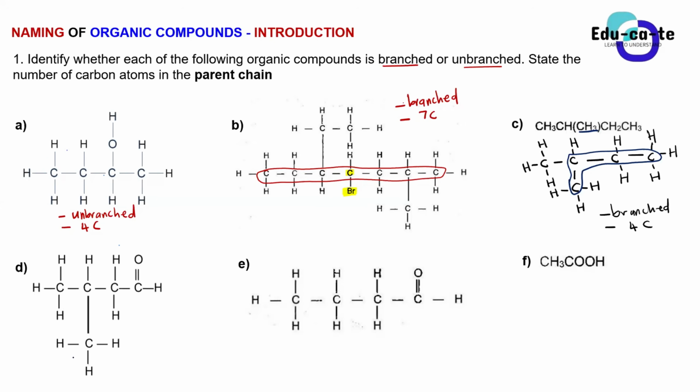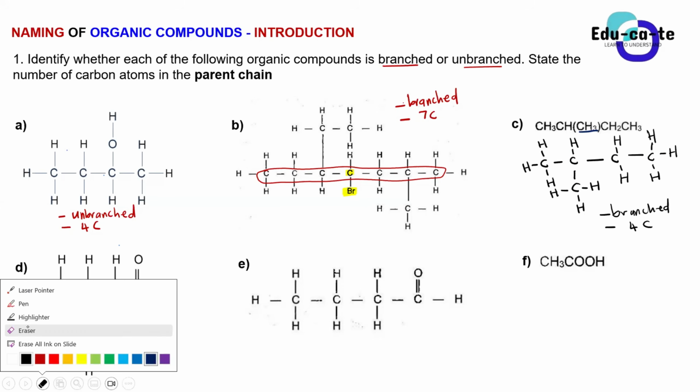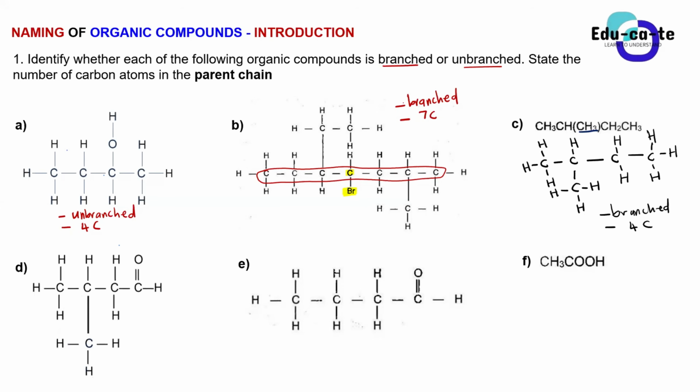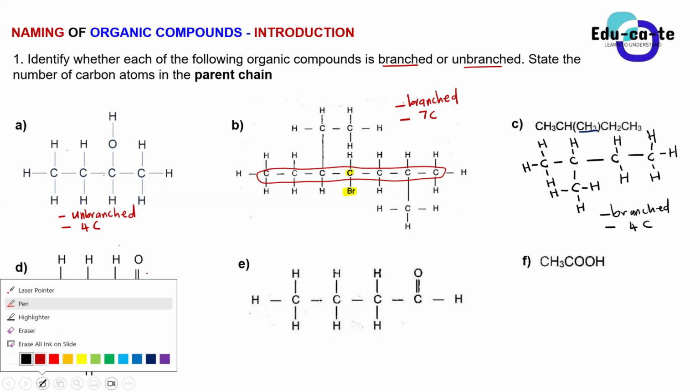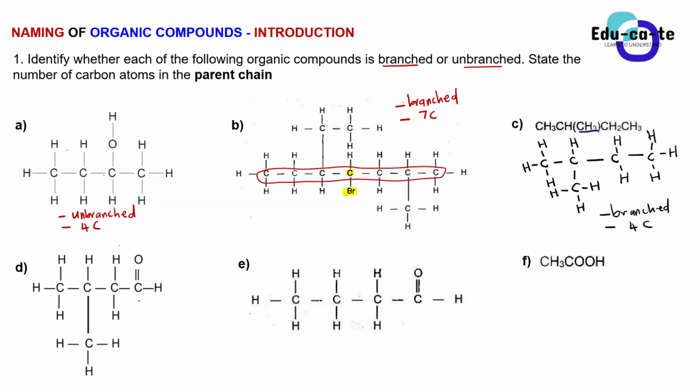All right. And then let's go to D. I want you guys to tell me about D. What is the homologous series to which this compound belongs? Yes, Nogo? Alcohol. Really? Is it an alcohol? No, we'll not say it's an alcohol, it's an aldehyde. Yes, it's an aldehyde. Is it a branched aldehyde or an unbranched aldehyde?